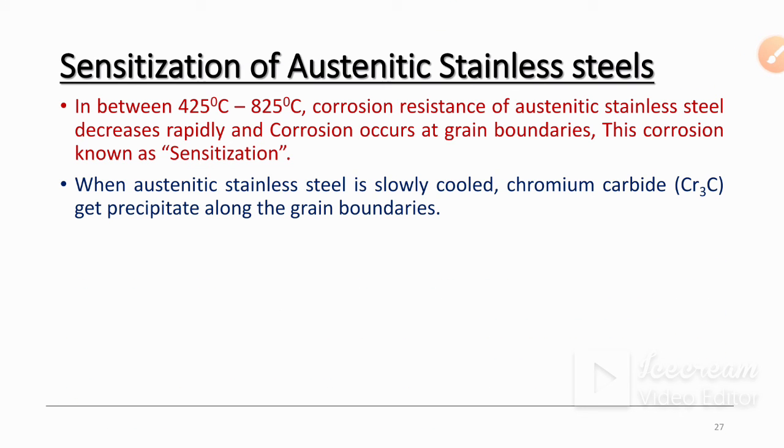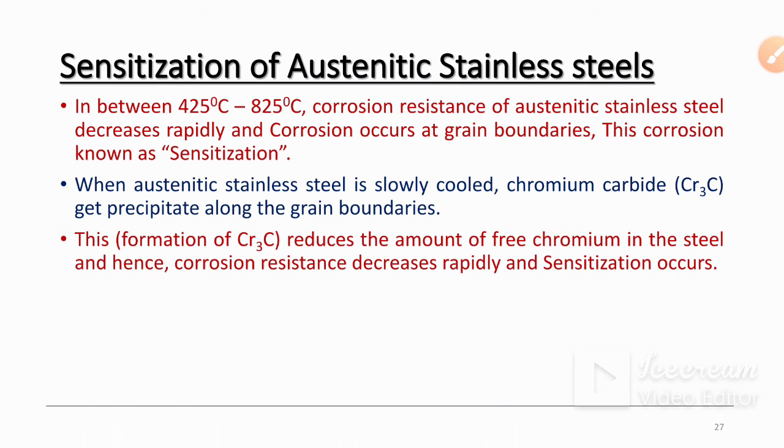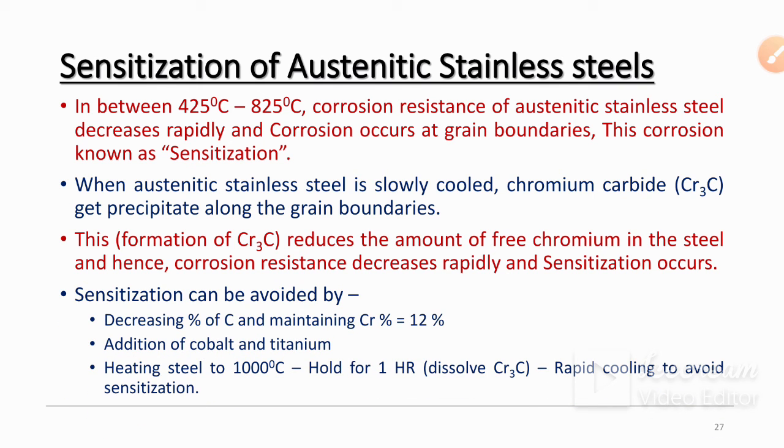So when austenitic stainless steel is slowly cooled, chromium carbide gets precipitated along the grain boundaries. The formation of chromium carbide reduces the amount of free chromium in that steel, and hence corrosion resistance decreases rapidly and sensitization occurs. So sensitization can be avoided. Corrosion is not our purpose, okay. We are not interested in corrosion. So we need to minimize or eliminate this corrosion.